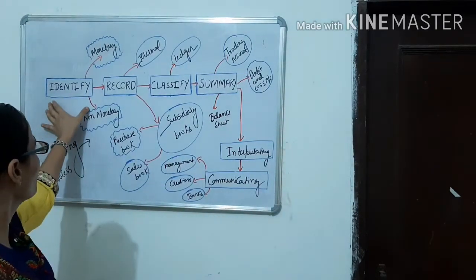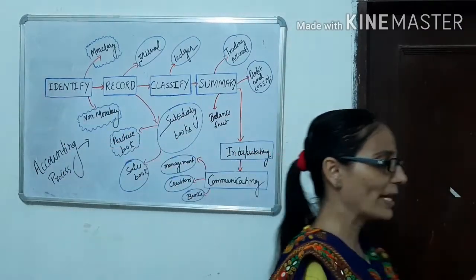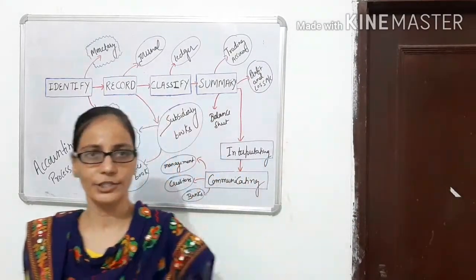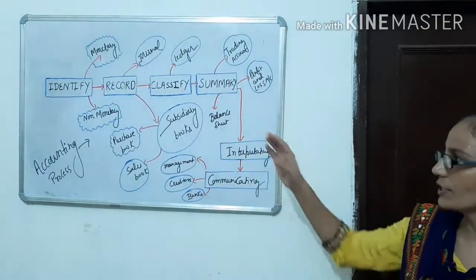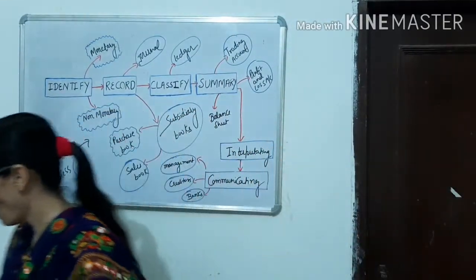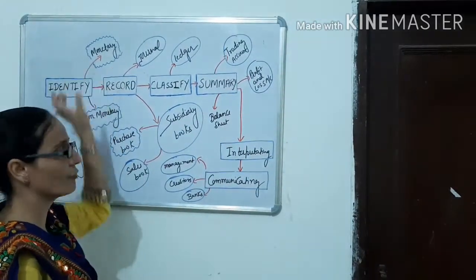The first and foremost step is identify. What does it mean? There are so many transactions in the business. If we talk about monetary and non-monetary, as you are watching the board, the words monetary and non-monetary are written. Monetary stands for all those transactions whose value can be determined in terms of money.